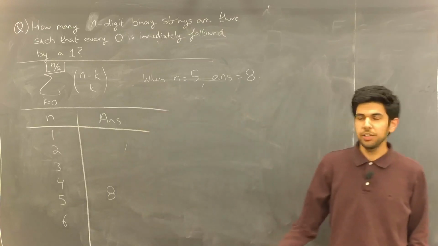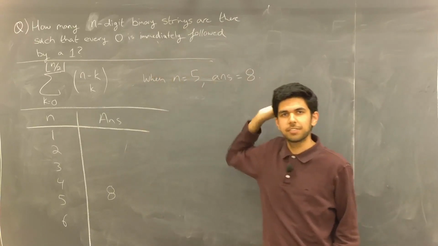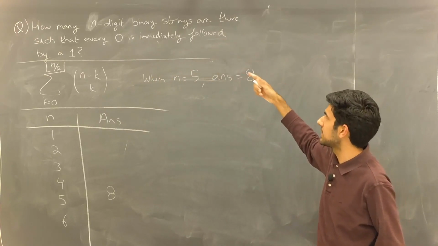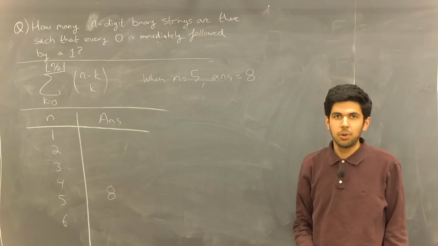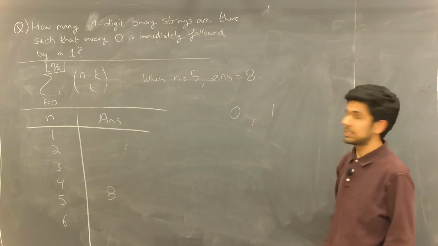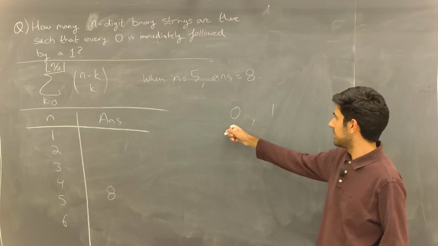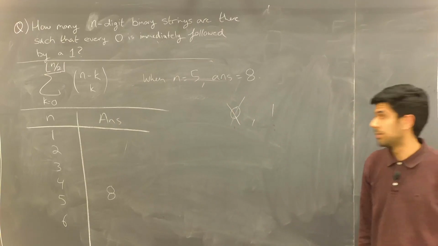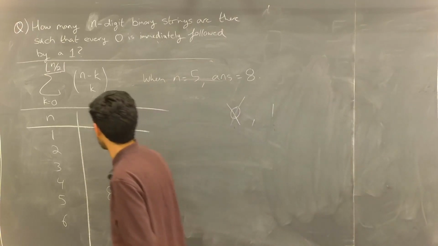For n equals 1, well, let's not even look at the formula. Let's just try to figure it out ourselves. How many one-digit binary strings are there such that every 0 is immediately followed by a 1? Well, there's only 2 possible binary strings of length 1, 0 or 1. This one's bad because it doesn't have a 1 after it. That one's good, right? So the answer should be 1.